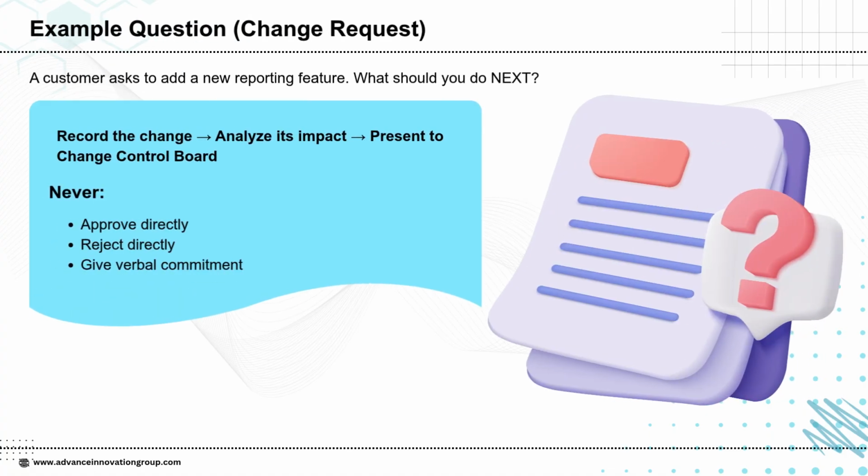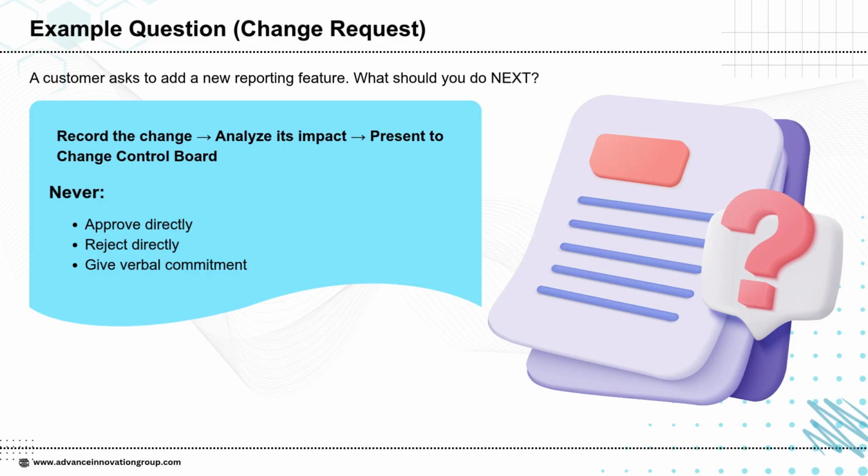This example is a change request question. The customer is asking for a new reporting feature and PMI wants us to follow the formal change management process. The correct sequence is always: record the change request, analyze the impact on cost, time, scope, quality, and risks, and present it to the Change Control Board (CCB) for approval.